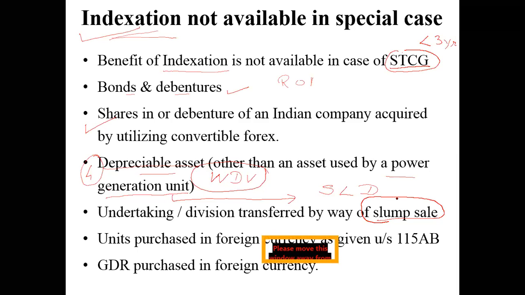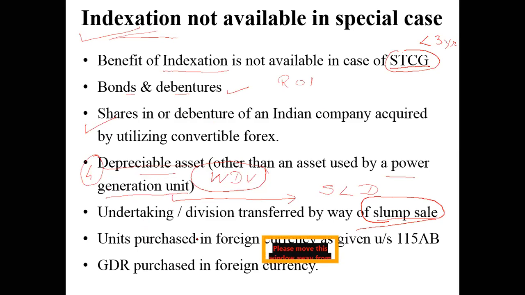So when you're not able to assign a value to the assets and when you're not able to assign a value to the liabilities, when you're unable to determine the net worth of the company, you just arrive at one random figure and dispose of that particular asset. That transaction, we call it a slump sale. Slump sale means because you are not able to assign any value, you are just giving a value that comes to your mind and disposing of that particular asset. That is what we call a slump sale. So whenever there is a transaction of a slump sale, you cannot claim the benefit of indexation. Is that clear?